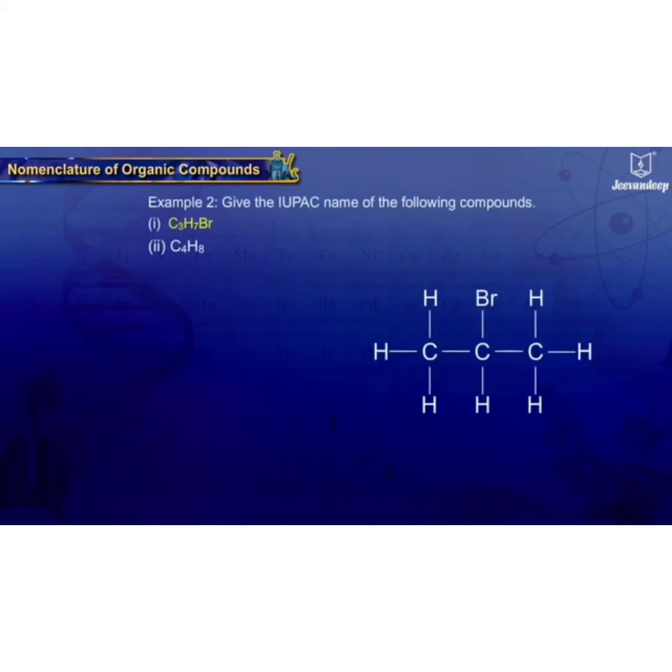Next, give the IUPAC name of the following compounds. First one C3H7Br and second C4H8. Let us start with the first compound, that is C3H7Br. For the root name, count the number of carbon atoms in the longest continuous chain and number them as per rule. In this example, only one chain with 3 carbon atoms, so the root name is prop.